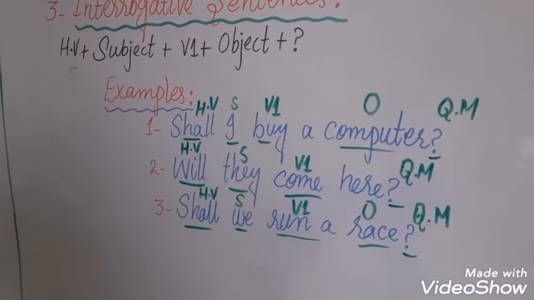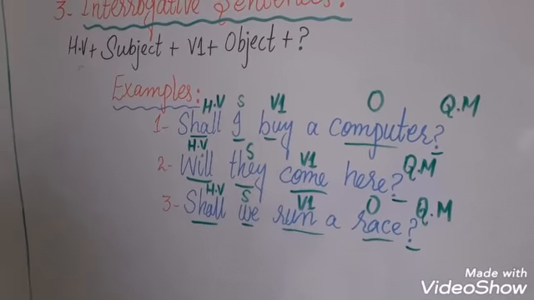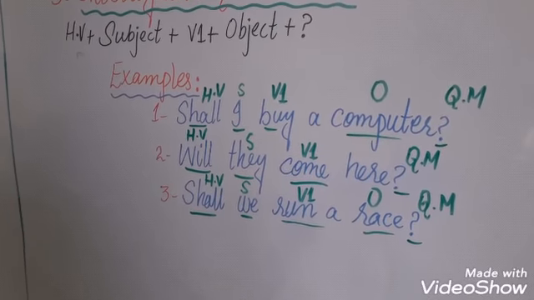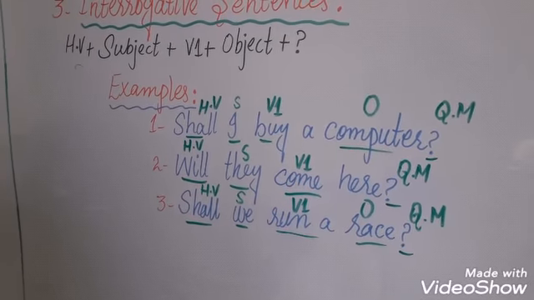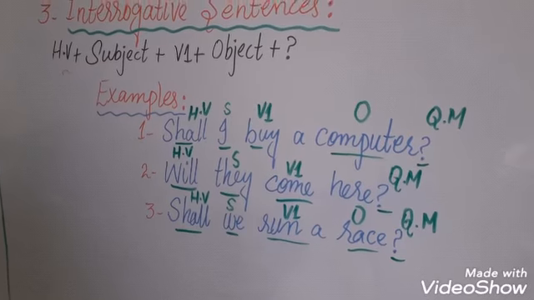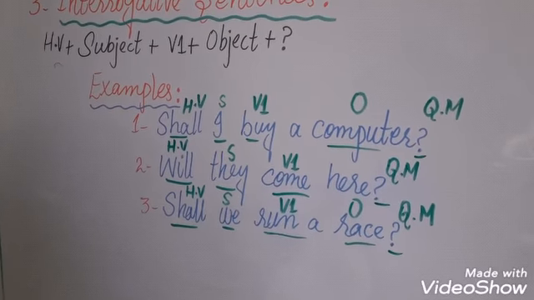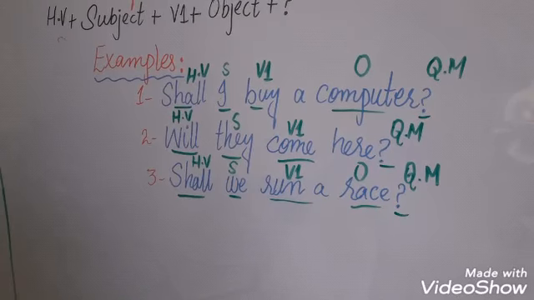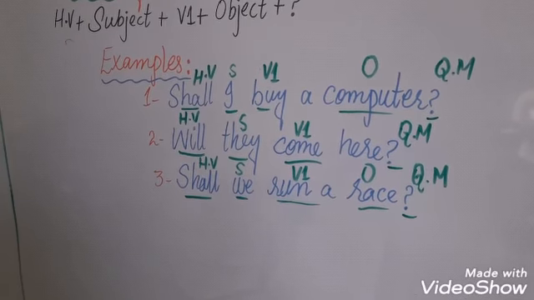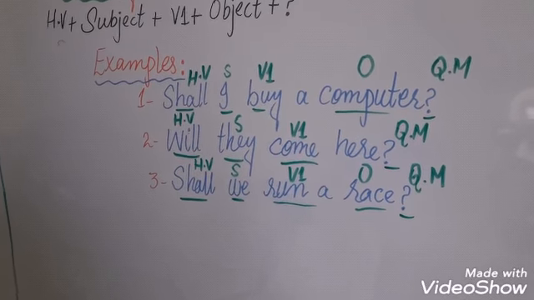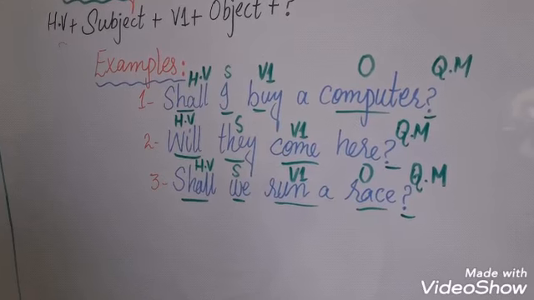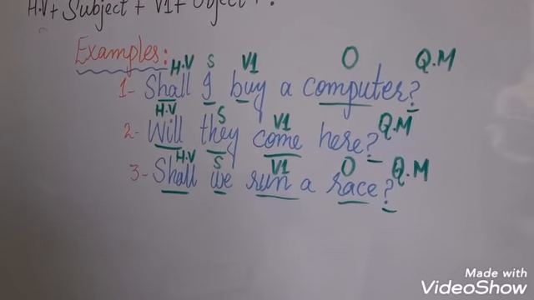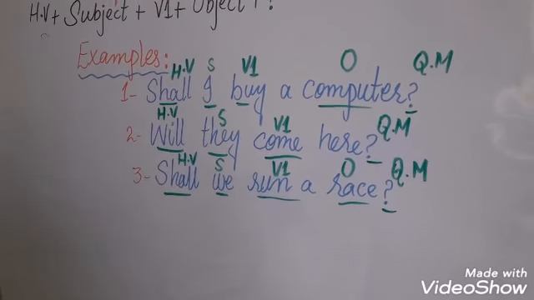Its examples are: shall I buy a computer? Here helping verb has been used first of all, shall. I is subject, buy is first form of verb, object is computer, and in the last we have used question mark. Example number 2, will they come here? Helping verb is will, they is subject, come is first form of verb, and question mark. Example number 3, shall we run a race?